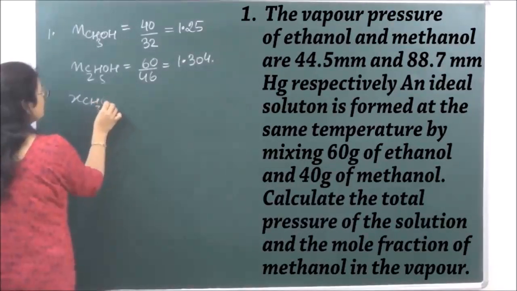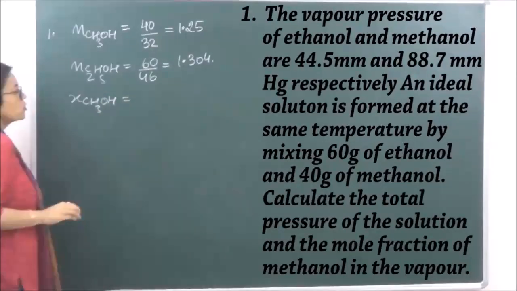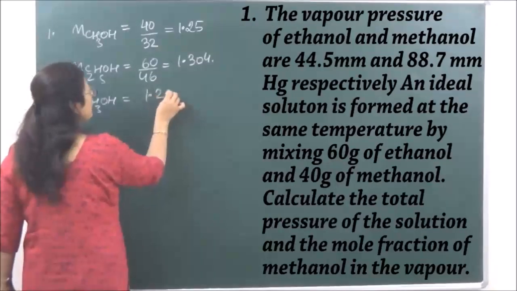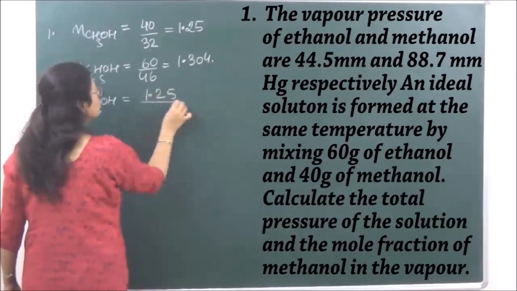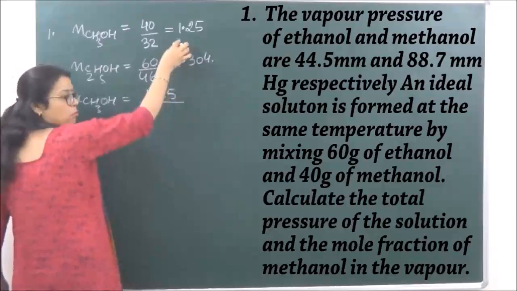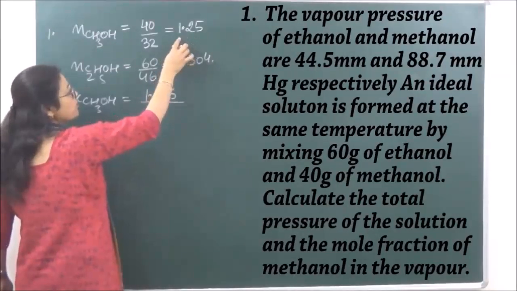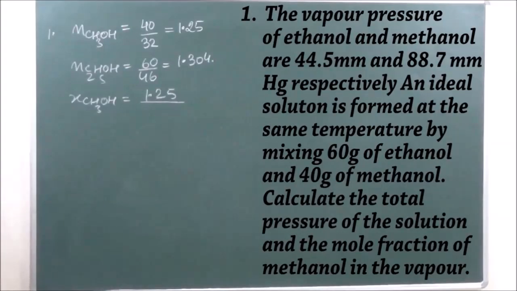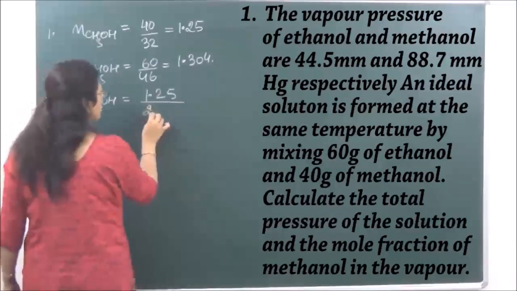Mole fraction of CH3OH will become equal to 1.25, that is number of moles of A upon total number of moles. So total number of moles would be 1.25 plus 1.304, that is coming to 2.554.